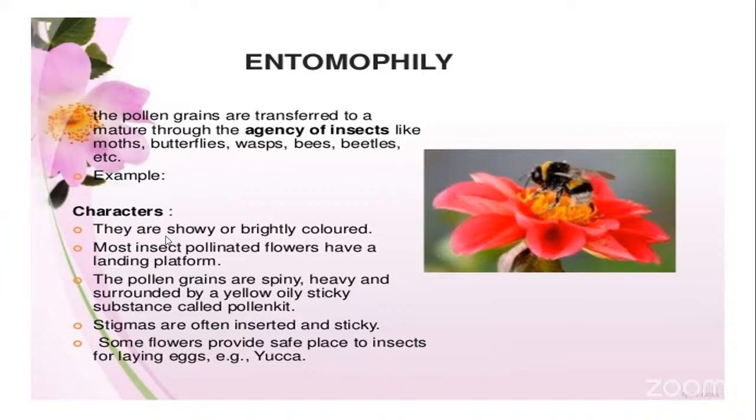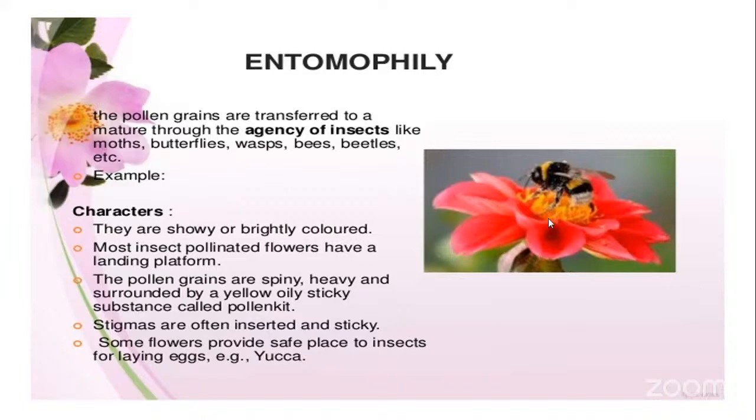Okay. So the showy and brightly colored petals or flower will attract the insects towards the plant. That is the first characteristic feature. Second, the flowers develop petals in such a way that they give a landing platform for the insect to land perfectly on them.